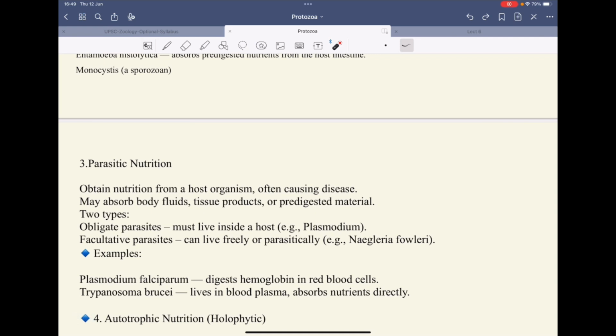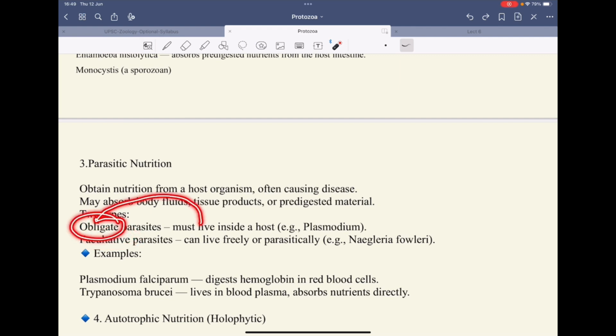Then we have parasitic nutrition. In this case, the parasite resides over the body of the host. It's often found in disease-causing protozoa. It may absorb the body fluids or tissue products or pre-digested material. Two types of parasites are obligate parasites and facultative parasites.